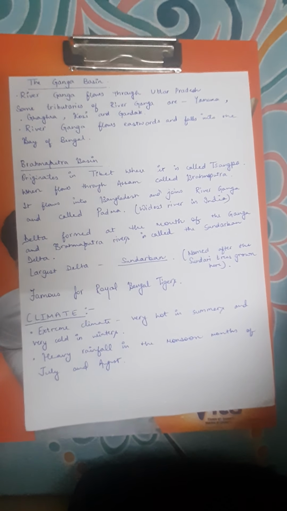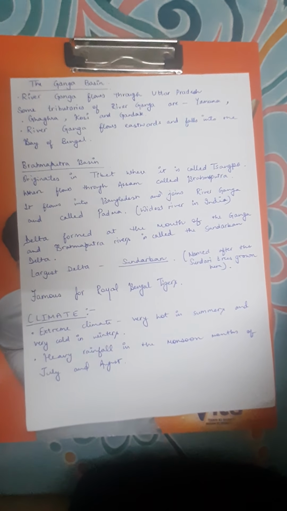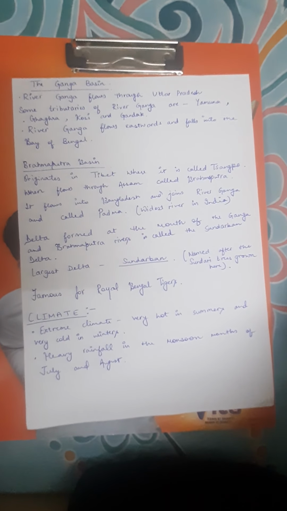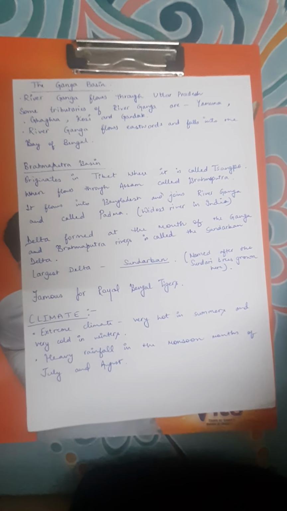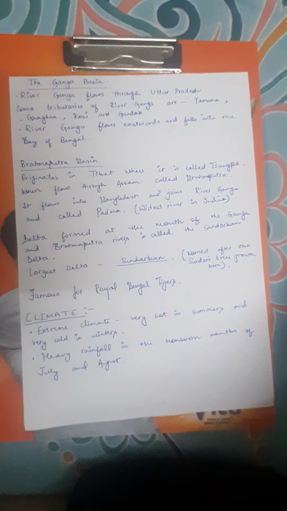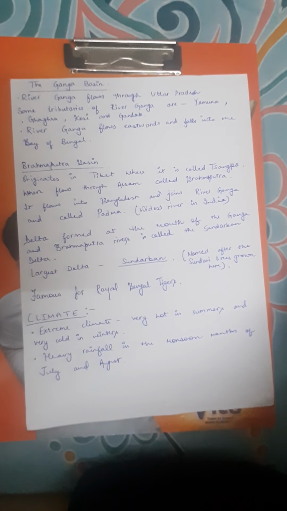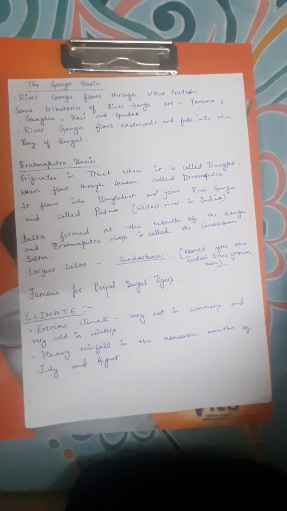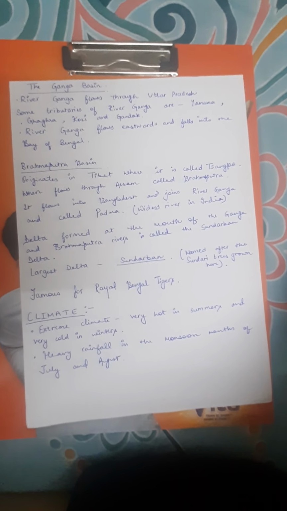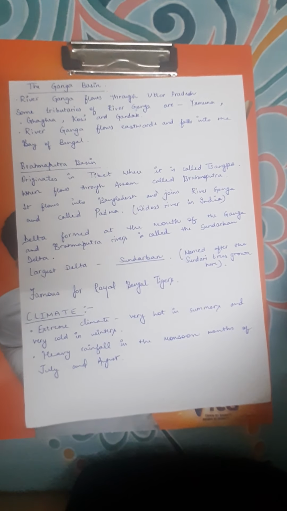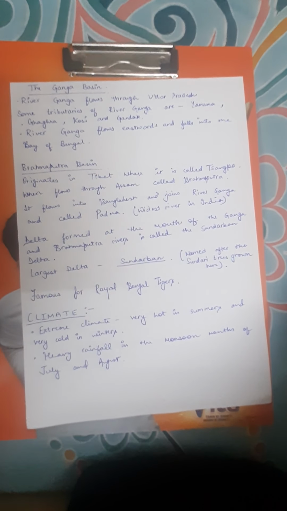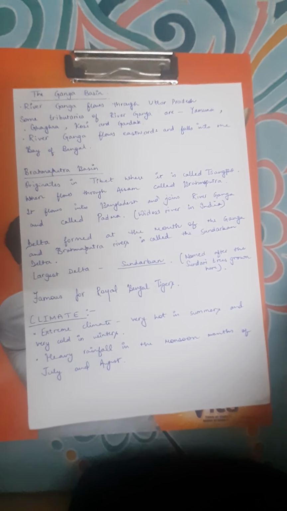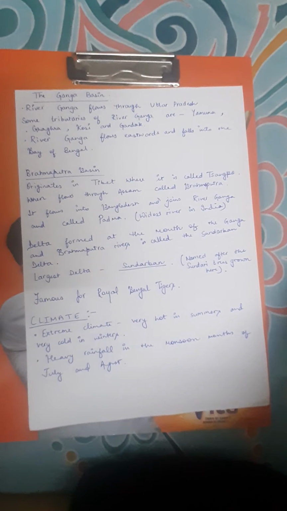Now let's recall in points. The northern fertile plains are also called Indo-Gangetic plains. The northern plains extend from Punjab in the west to Assam in the northeast. The area of land watered by the river is called a river basin. There are three river basins: Ganga basin, Satluj basin and Brahmaputra basin. Small rivers that join a big river are called tributaries.